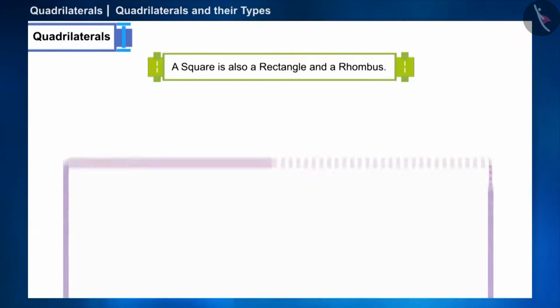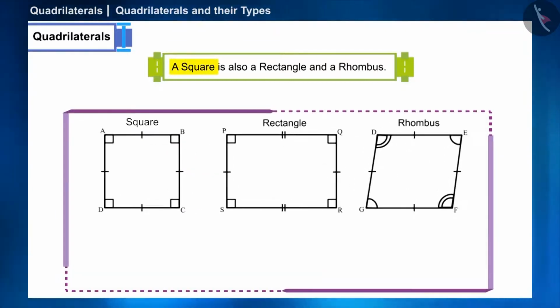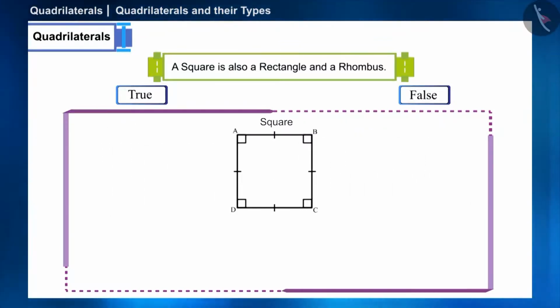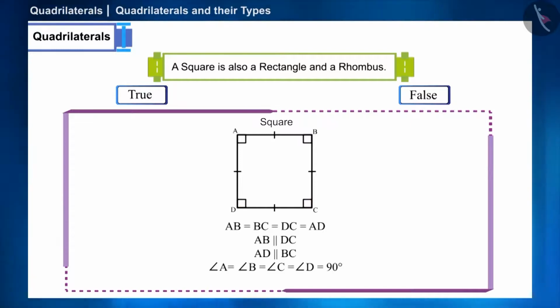In the third statement, it is given that a square is also a rectangle and a rhombus. State whether the given statement is true or false. Friends, note that all the sides of the square are equal and the opposite sides are parallel. And each angle is right angle, that is 90 degrees.